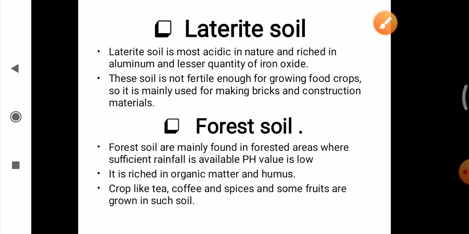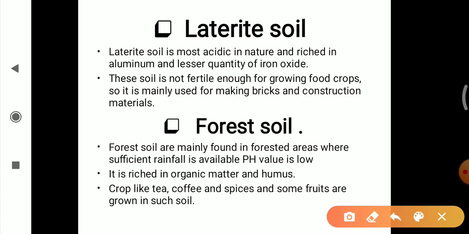Now we will move to the laterite soil. Laterite soil is acidic in nature and rich in aluminium, with a lesser quantity of iron oxide. This soil is not fertile enough to grow food crops. So what we have to remember in the laterite soil is that it is not fertile, so it is not good for the cultivation of crops. This type of soil is mainly used for making bricks and construction material.